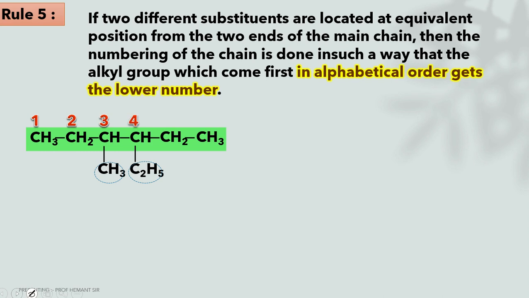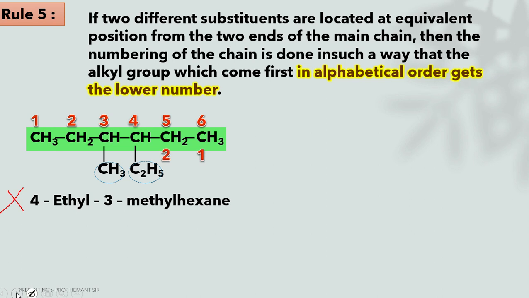Let's see the numbering. If you go from left to right, the position of the methyl is third and ethyl is fourth. So the name will be 4-ethyl-3-methylhexane according to this numbering, but according to this rule, this labeling is incorrect.